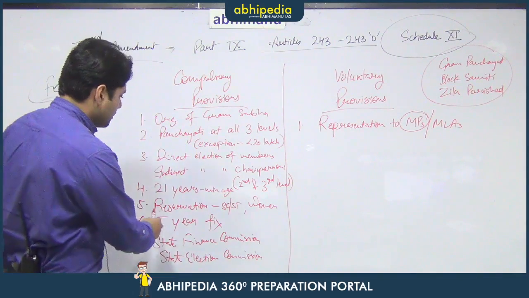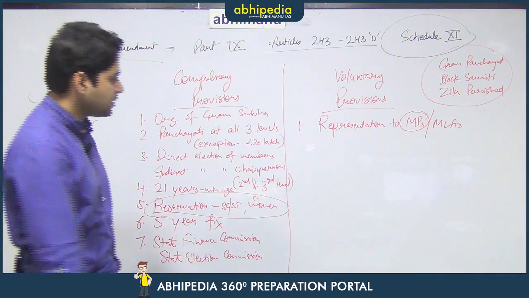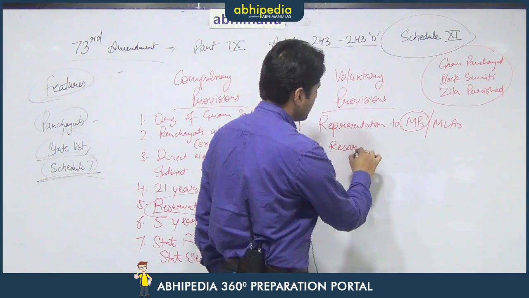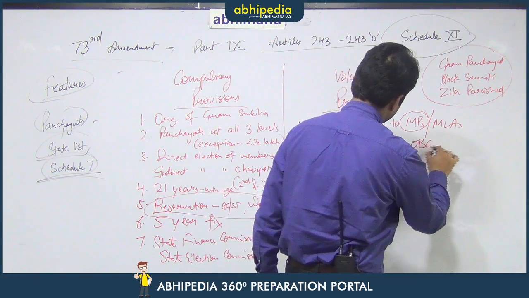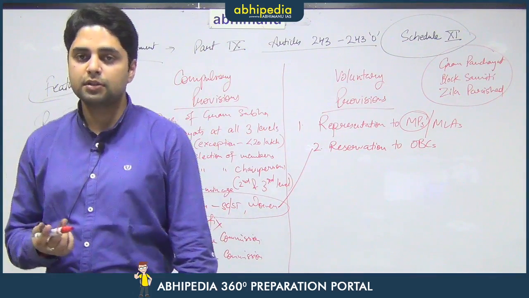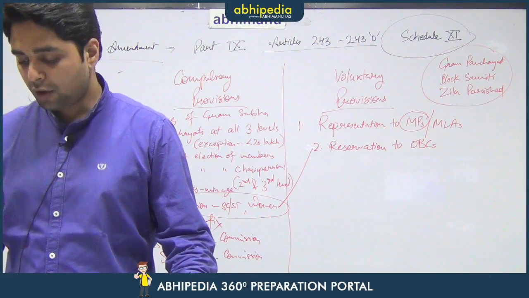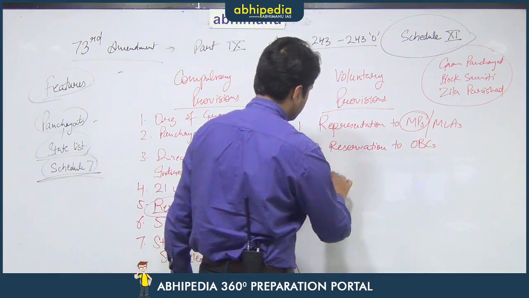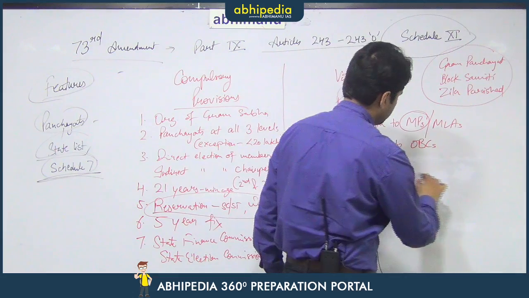Then we talked about reservation for SCs, STs and women. Now this is mandatory in nature, but the reservation for other backward classes is not mandatory in nature. So it depends on the discretion of the state government if they want to provide this reservation or not. Number 3 is the devolution of powers.